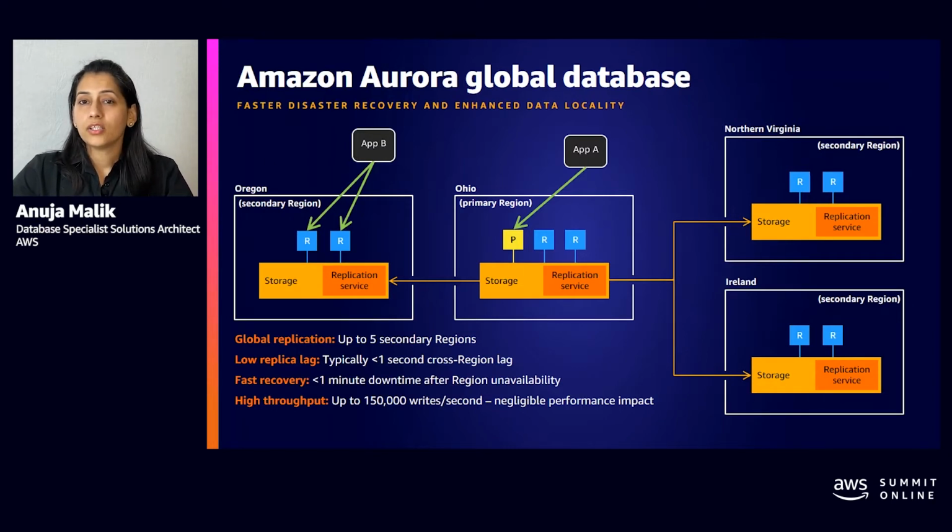You can replicate your database to up to 5 secondary regions, and then, of course, you have the first one as your primary region. So you can have up to 6 regions in a global database. And every region, in turn, can have up to 15 read replicas. So that's why 15 multiplied by 6, you can have up to 90 readers within a global database spread across 6 regions. So you can have a really huge read-only farm for your application across the globe.